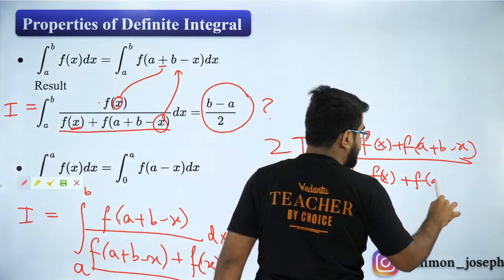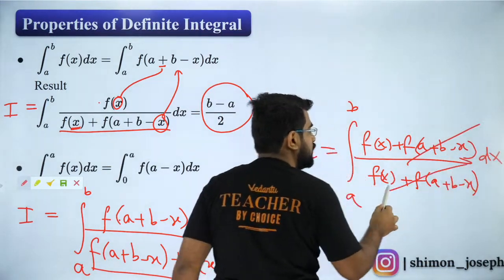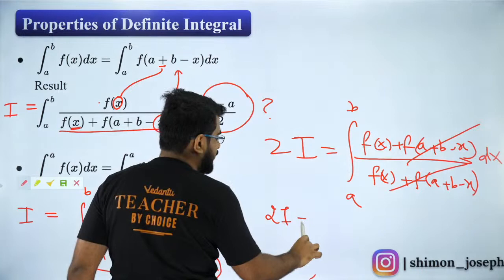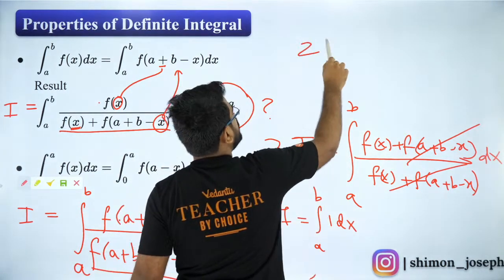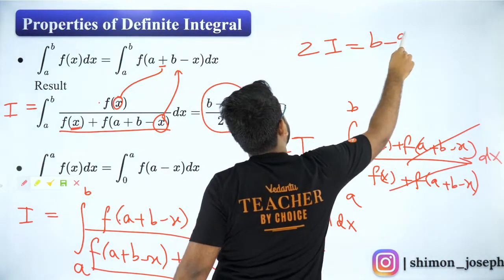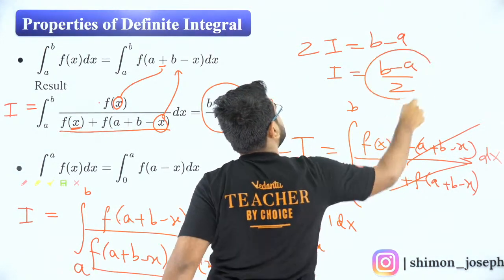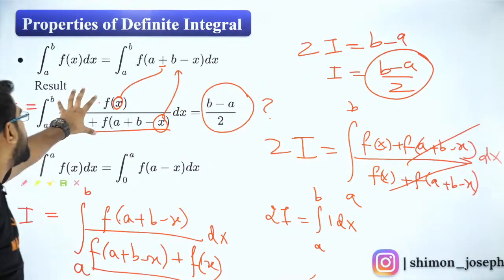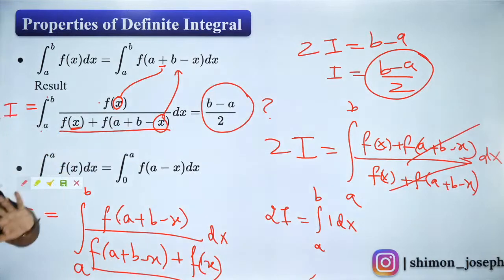So they will cancel out and I will get a 1. So it's basically 2I is equal to integral a to b 1 dx. So I will get 2I is equal to b minus a. So what is I? I is equal to b minus a by 2. So this is a simple formula. Whenever you have a function like this, directly you can write the answer as b minus a by 2. That's it.